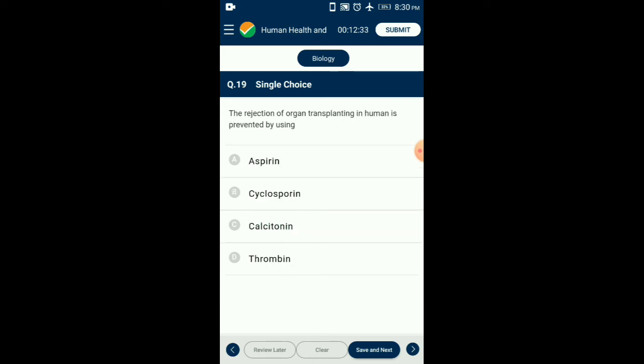Question number 19. The rejection of organ transplant in humans is prevented by using? Cyclosporin is used as an immunosuppressant. This drug is derived from the fungus called Trichoderma polysporum and inhibits the activity of helper T cells, thus helping to prevent the rejection of organ transplant. So the answer is option B, cyclosporin.